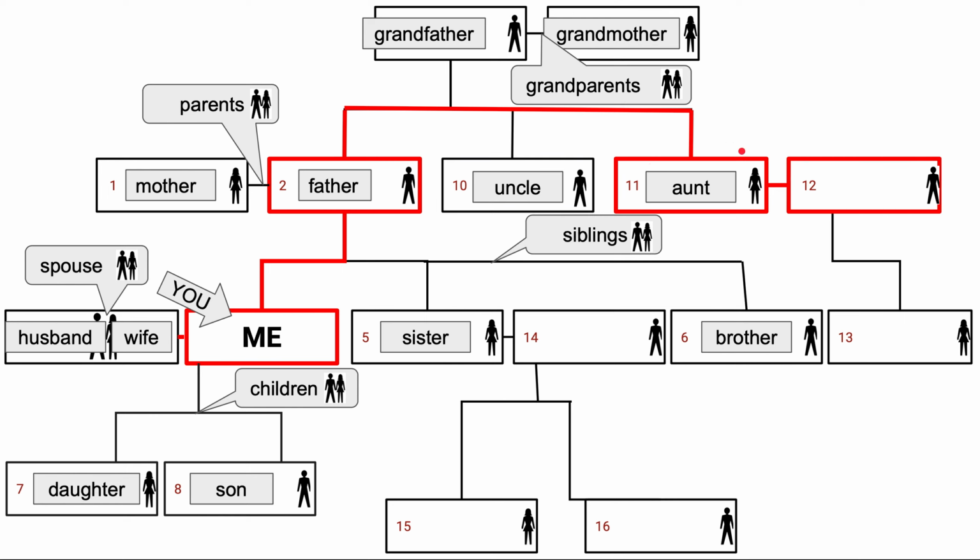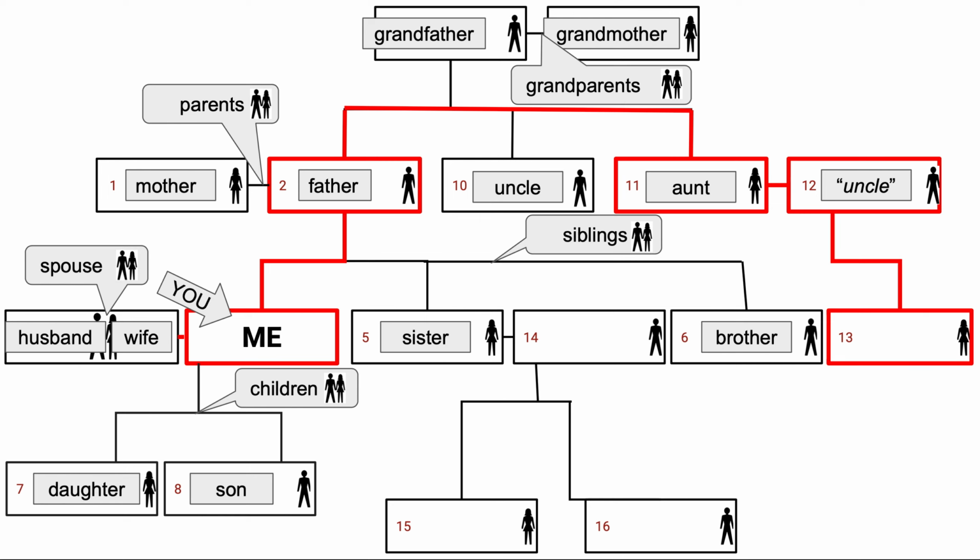Your aunt married a man. He is your uncle. This is not actually an actual title, but you can use uncle or aunt to refer to your mother's or your father's brother or sister's husband, wife, their spouse, okay? You call them uncle or aunt, okay?